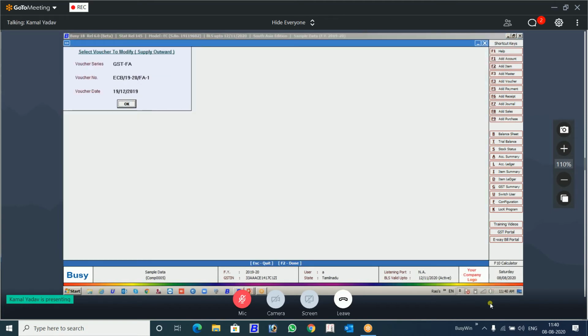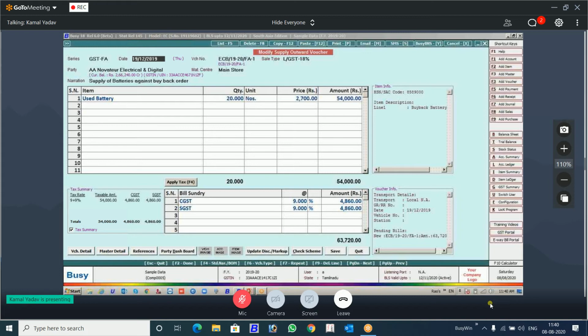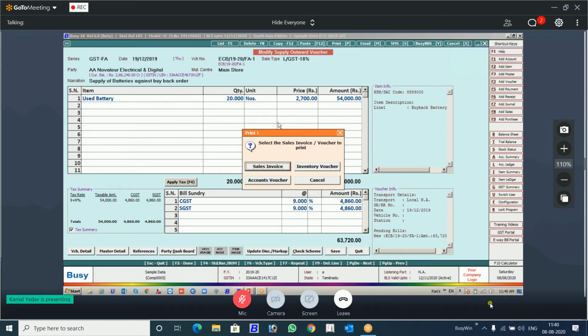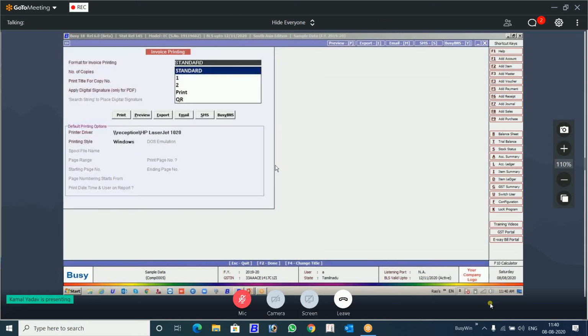This is the invoice. And let's go for the printout. Let's take the standard. There is an option, digitally sign signature only for PDF. You cannot directly sign your printout using the digital signature. It will be done through the PDF only.